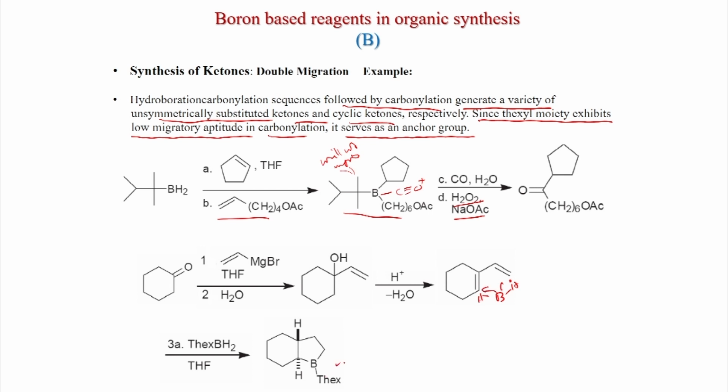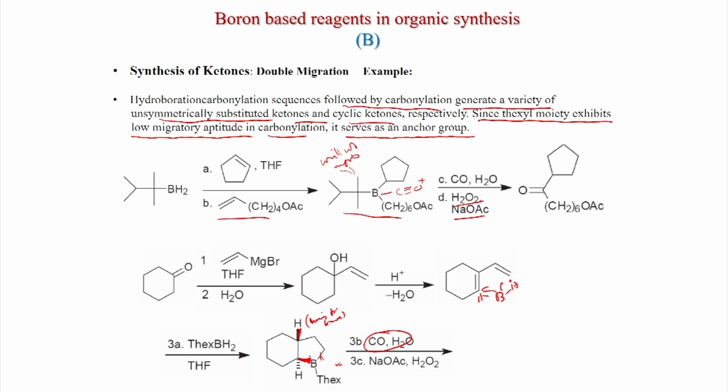Now, you get this cyclic borane compound, and now you treat with carbon monoxide. So, carbon monoxide with this, and after that 2 alkyl groups will migrate. First this group will migrate, this one and then this one. Also, if you see the geometry, this hydrogen is coming from borane, and this is the geometry.